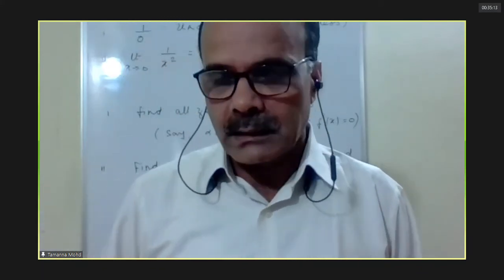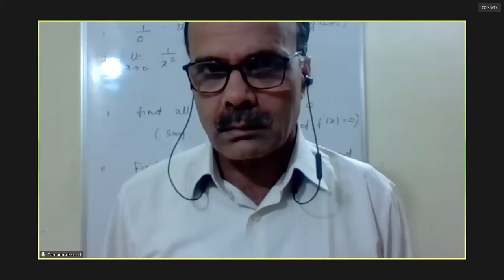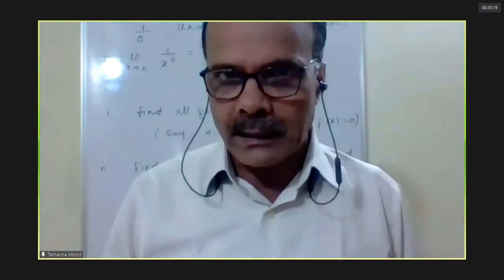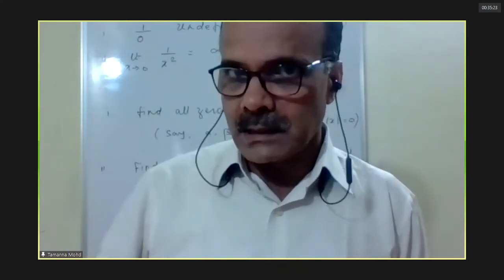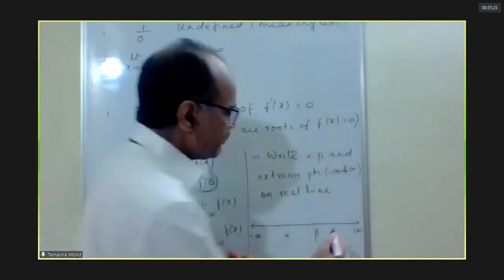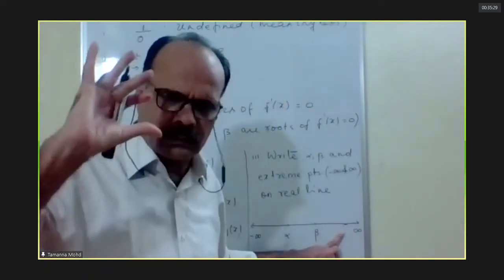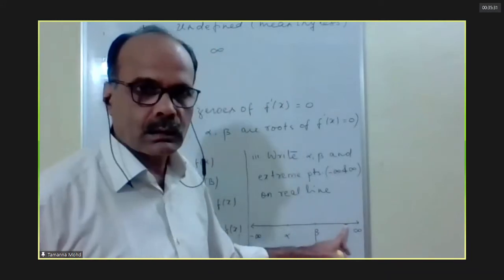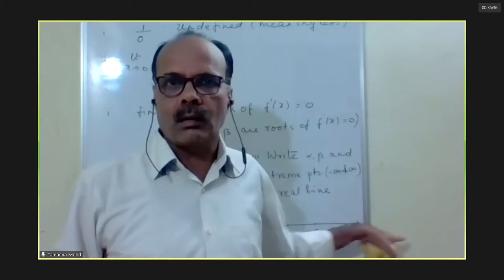I repeat, infinity is a hypothetical concept, not a real number. On the real line, there will be somewhere the greatest real number. We can't find it, but let us just think this is the greatest real number. Beyond that, whatever it is, all are infinity.